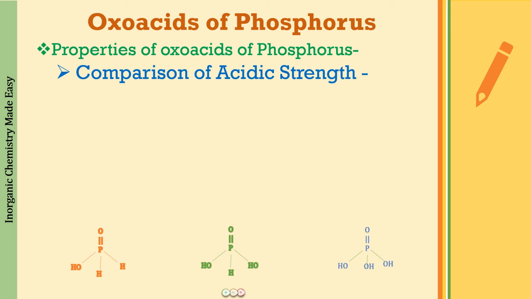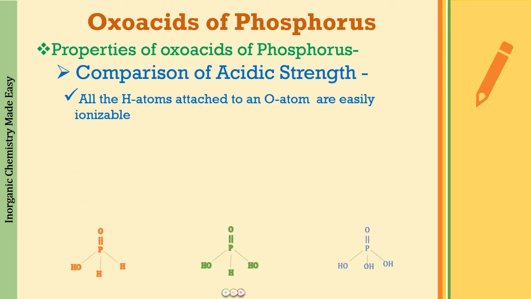Well, what you have just studied is that all the hydrogen atoms which are attached to the oxygen atom are easily ionizable. So in H3PO2, we are going to get 1 H ion per molecule. Here we will be getting 2 H ions per molecule, and here we will be getting 3 H ions per molecule. So the more H ions released into the solution, the stronger the acid, and the order should be this way. The strongest acid should be phosphoric acid, and the weakest out of these three should be hypophosphorus acid.